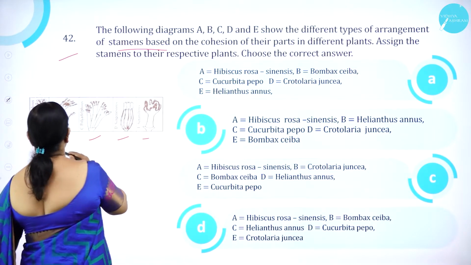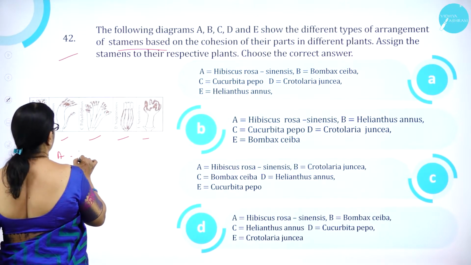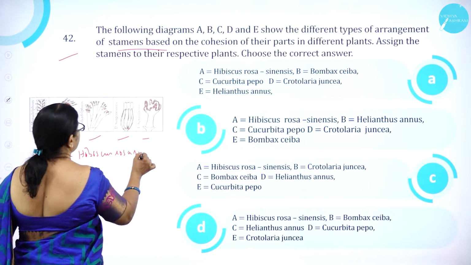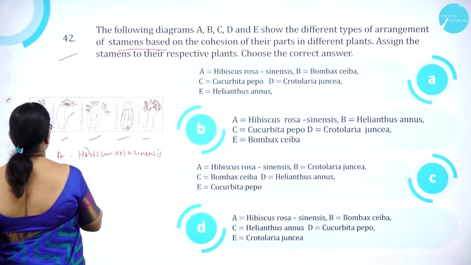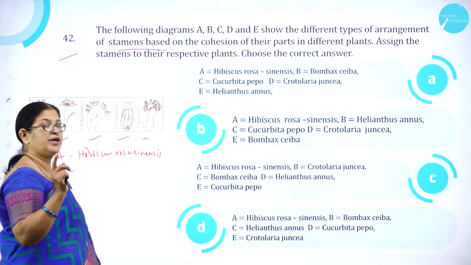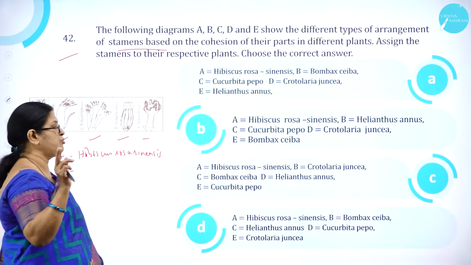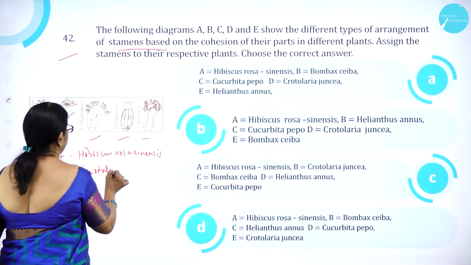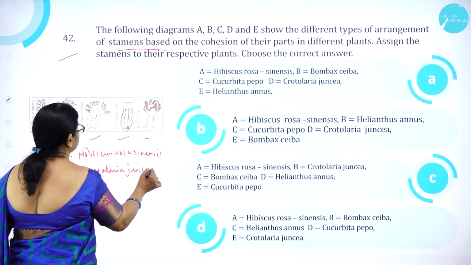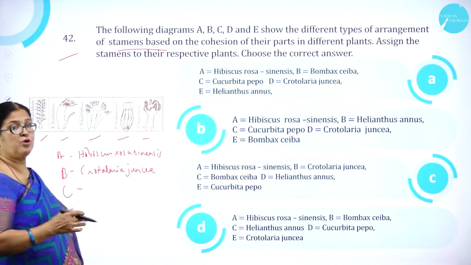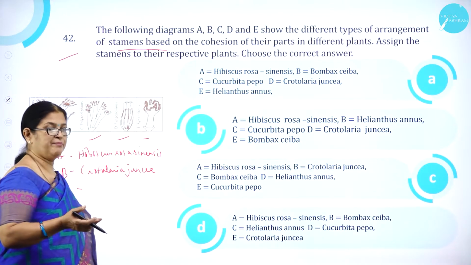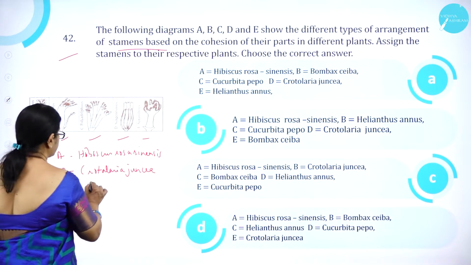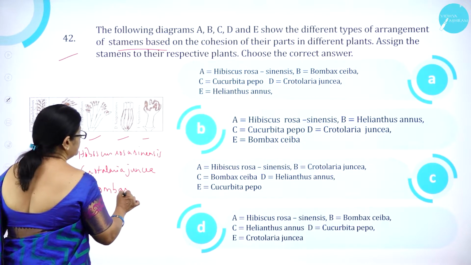So, here monoadelphous A is of Hibiscus rosa sinensis. Then B, diadelphous. Monoadelphous means one bundle. Diadelphous means two bundles. So, B is Crotalaria gentiana. Then C, polyadelphous, more bundles. Poly means what? Many. The stamens are arranged in many bundles. So, it is Bombax ceiba.